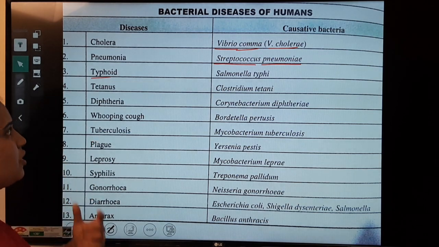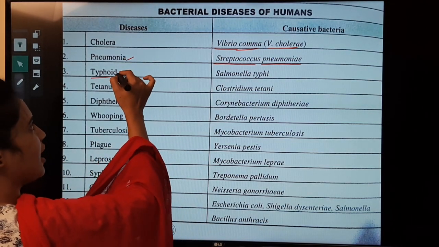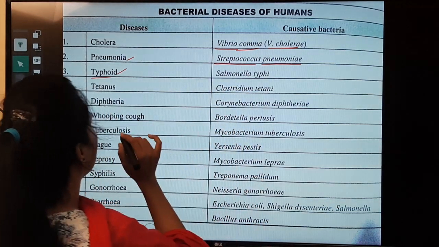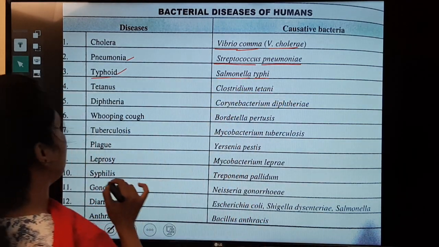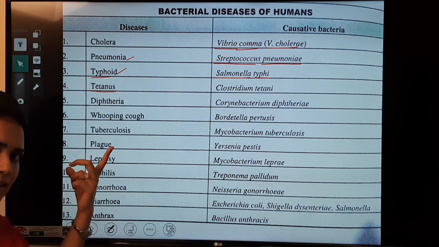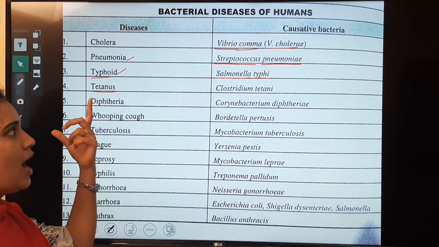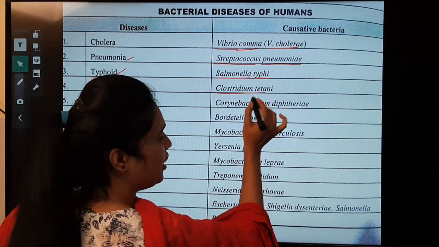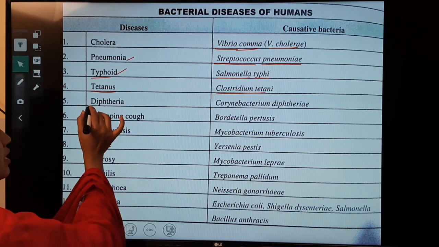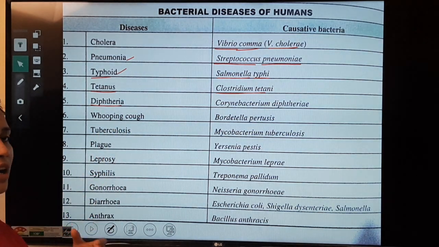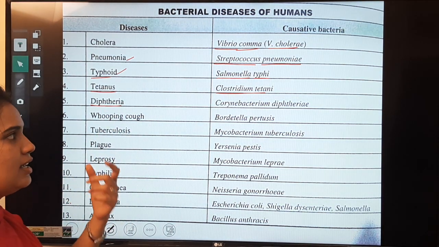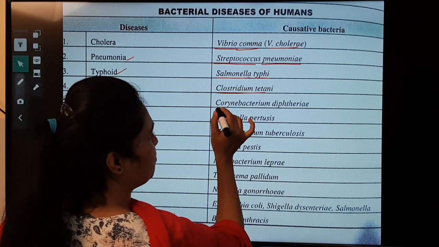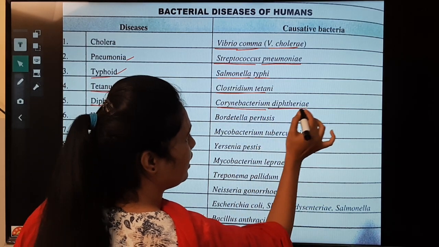Pneumonia you have learned, typhoid you have learned. Here the causative agent is Salmonella typhi. Next one, tetanus. Tetanus is also caused by bacteria, and the bacteria name is Clostridium tetani. Okay, next comes diphtheria. The causative agent here is the bacteria Corynebacterium diphtheriae.